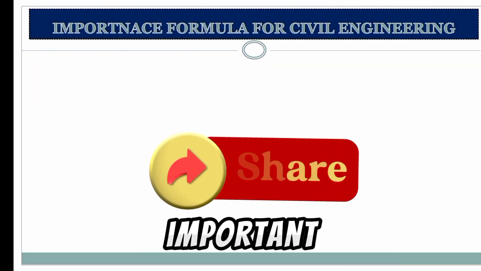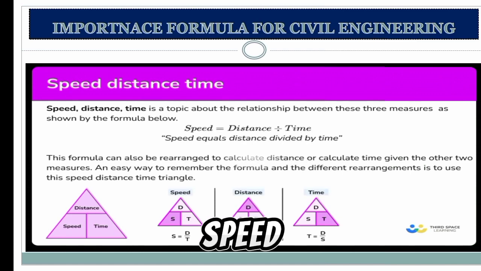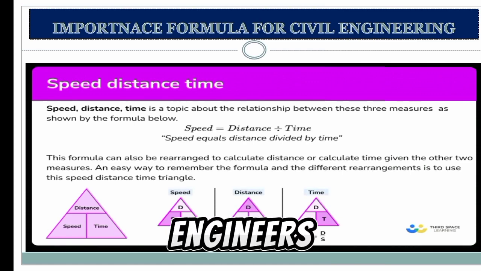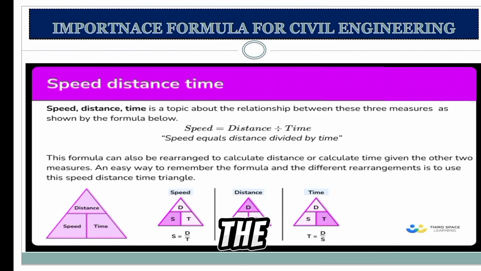The second important formula is speed, distance, time. That is one of the most important things for civil engineers. What is speed, distance, time? It is the topic about the relations between these three measures, shown in the formula below.